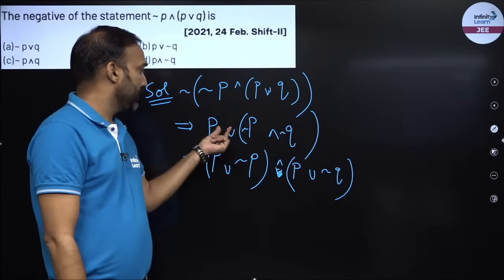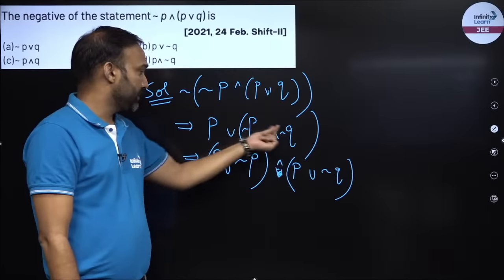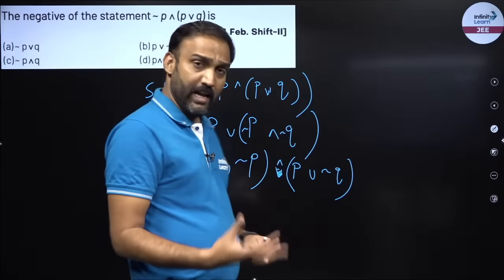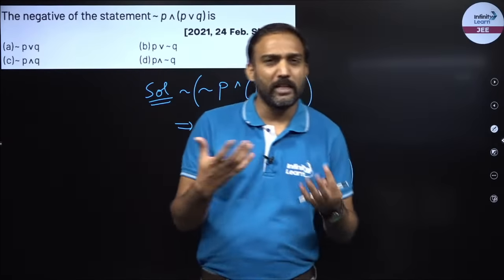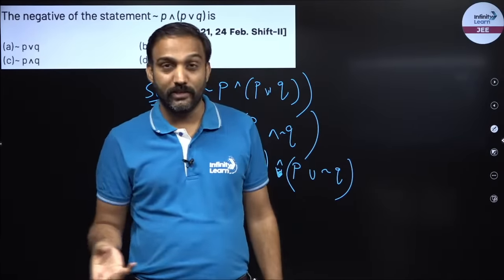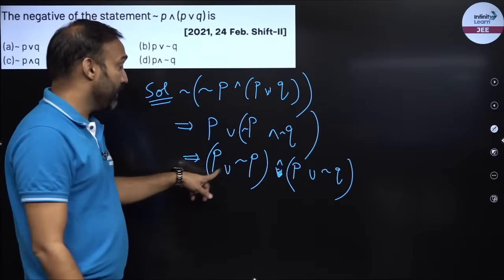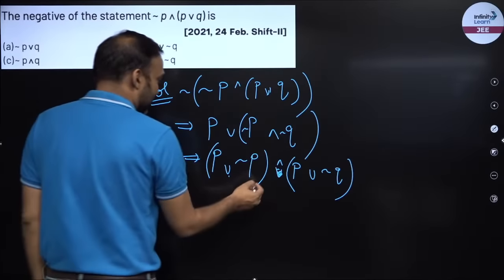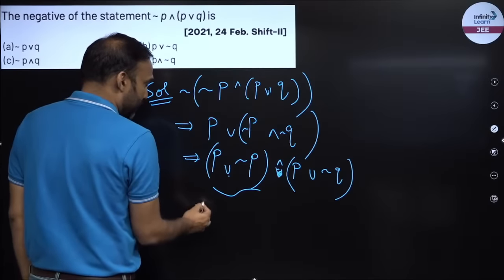So I have distributed this union, this union this. Now P union negation of P, right? So A union complement of A will be the universe, right? If I take the set A and its complement, I'll get the universe. So over here, P union negation of P is basically a true statement in all the cases. So this becomes a confirmed true statement.